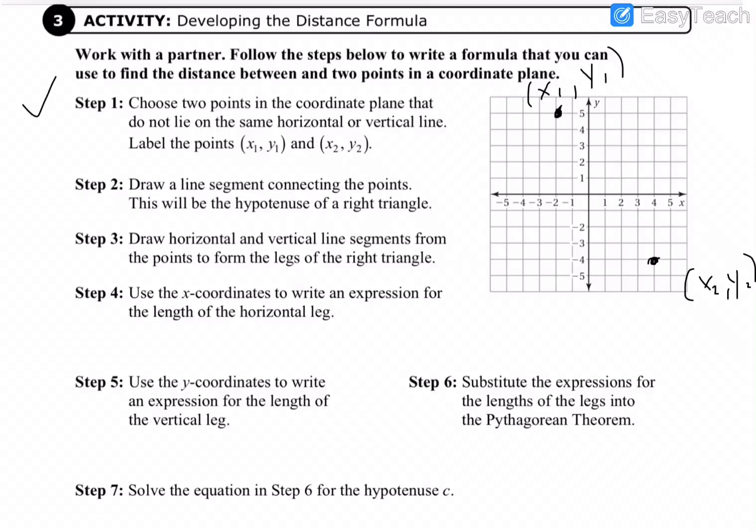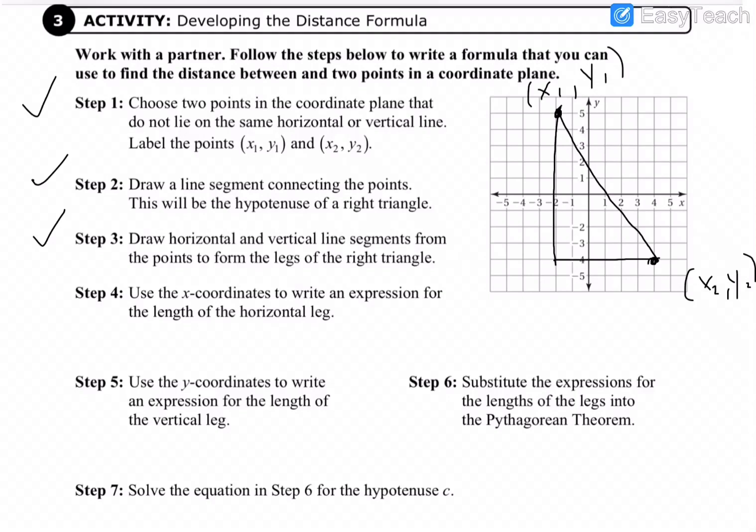Okay, step 2, done with step 1. Draw a line segment connecting the 2 points. That's going to be the hypotenuse of a right triangle. Draw horizontal and vertical line segments from the points to form the legs of the triangle. Doesn't matter which way you go. If you go this way or the other way, meaning your triangle is upside down and your 90-degree angle is up to the right, it does not matter. Just like it doesn't matter if your triangle looks the same as mine, you should still be able to come up with this formula with your points.